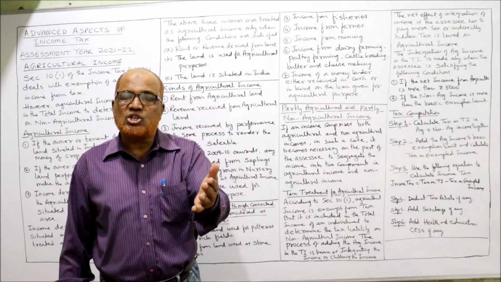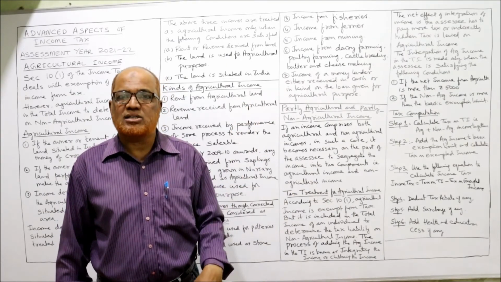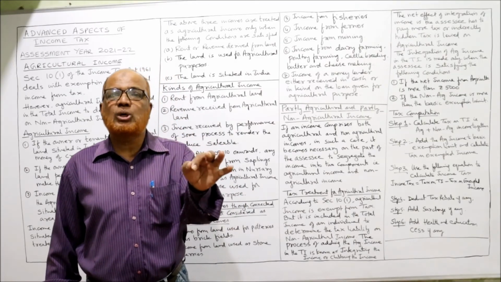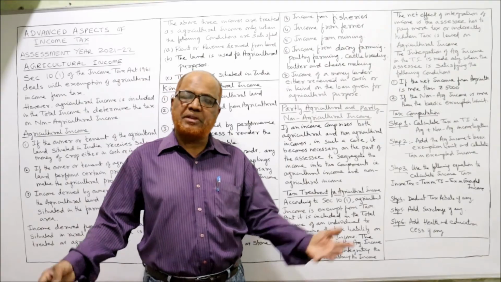Then add surcharge if any. If surcharge is applicable, add up the surcharge. Last one, compulsorily add health and education cess at the rate of 4%. Then we'll get the tax liability. That's it.